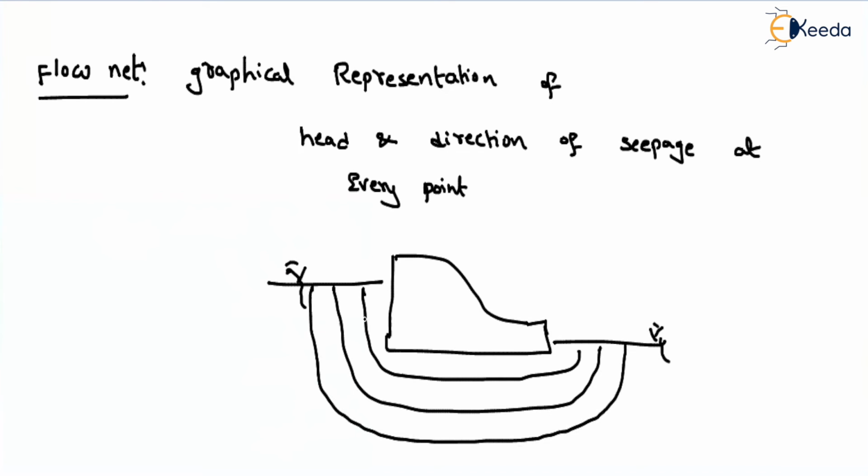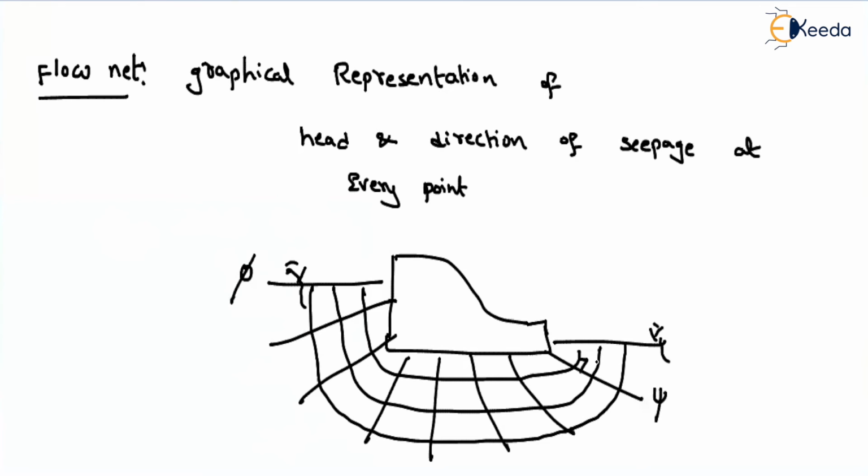Similarly, if I have to study the head, if I am joining the lines which are having the same head value, then these are nothing but your potential lines. So see, this is nothing but a graphical representation. The graphical representation of head values and direction of seepage at all the points, this we will call as a flow net. And the potential functions we will represent with phi, and this will represent xi.